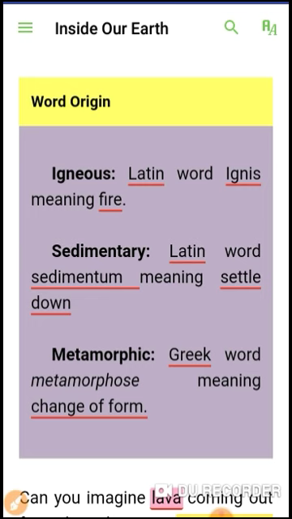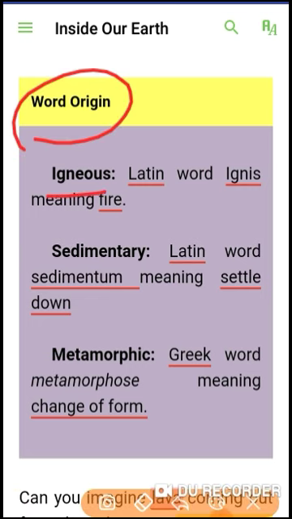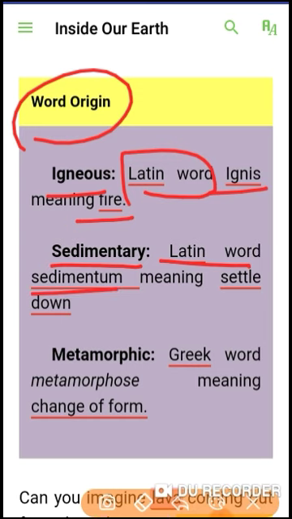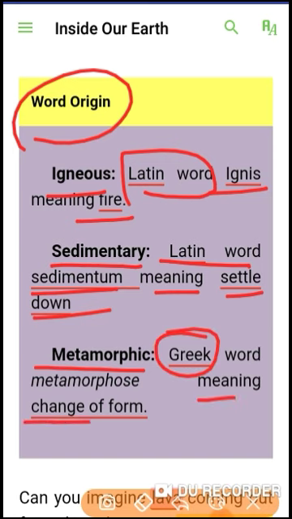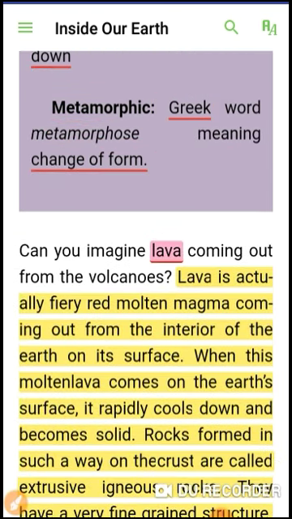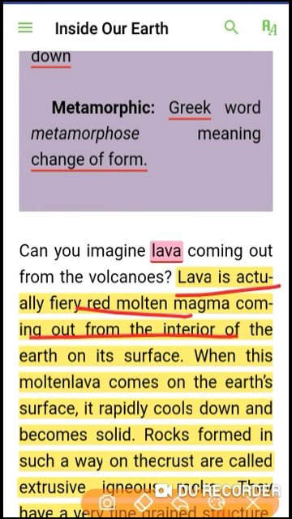Now we will read about word origin. Igneous is from the Latin word ignis, and the meaning is fire. Sedimentary is also from the Latin word sedimentum, its meaning is settle down. And metamorphic is a Greek word, metamorphos, meaning change of form. Lava is fiery red molten magma coming out from the interior of the earth on its surface. When this molten lava comes on the earth's surface, it rapidly cools down and becomes solid.